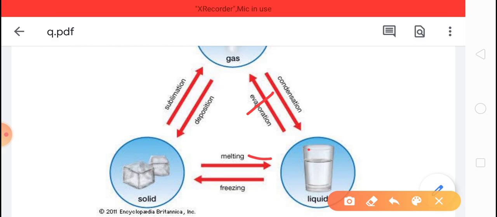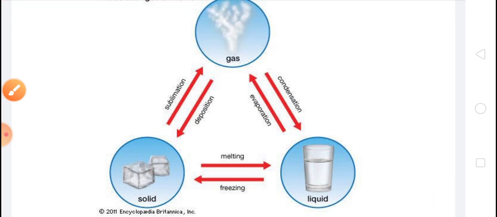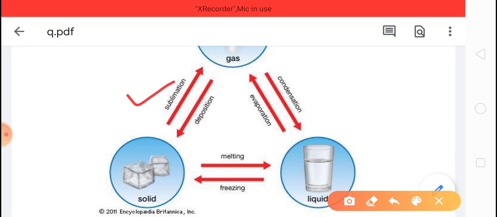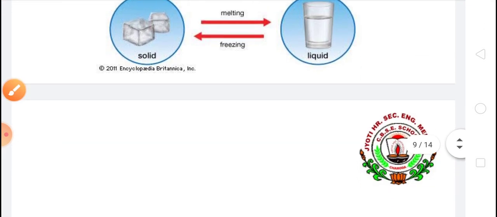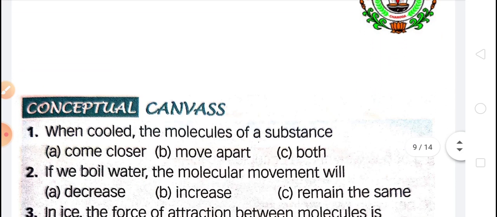And when liquid changes into solid on cooling, this process is called freezing. And when the solid changes into gaseous form without going through liquid, this process is called sublimation. And when the gases or vapors are directly changed into solid on cooling, this process is called deposition. Okay, that's all about the different processes which help in changing the states of matter.